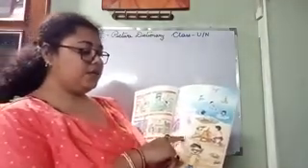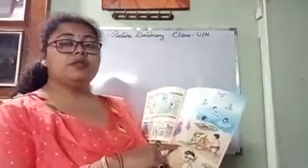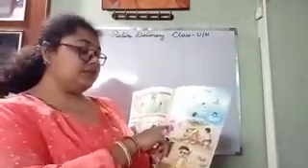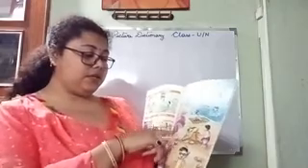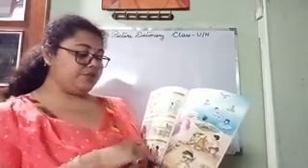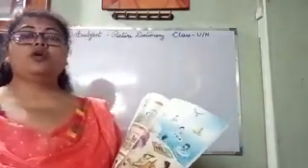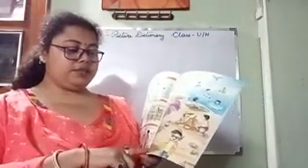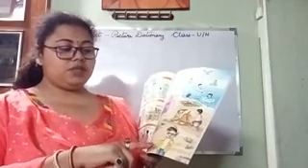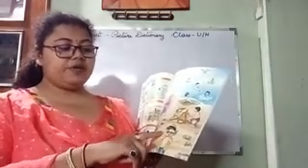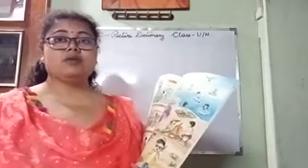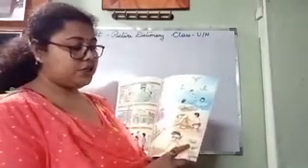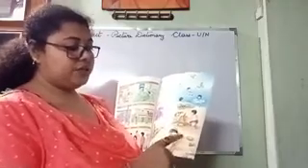Then here it is a beach ball. The ball with which we play on the beach is known as beach ball. Then umbrella. This is an umbrella, and this chair is known as deck chair. What is known as deck chair? Okay. This is a snail. Then this one is sand. The boy is wearing sunglasses. What is he wearing? Sunglasses. Then shells. These are shells.